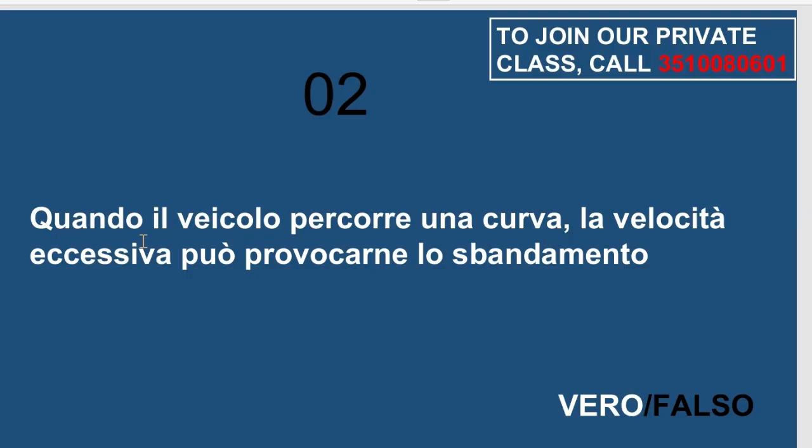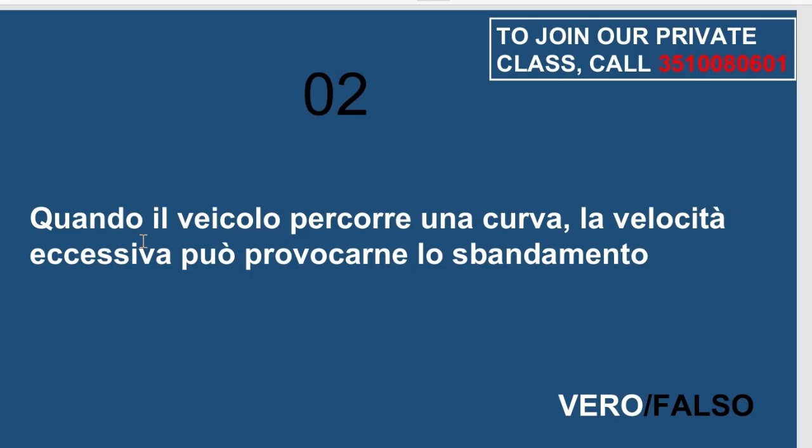So if you drive too fast around a corner which is on a curve, the tires may not hold the road properly and the car can skid or spin out of control. So the number two is vero, not falso. Okay? So let's move to number three.